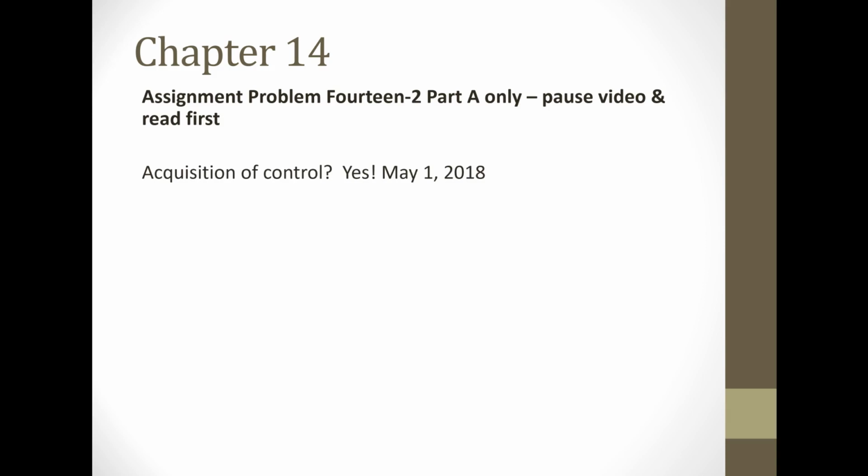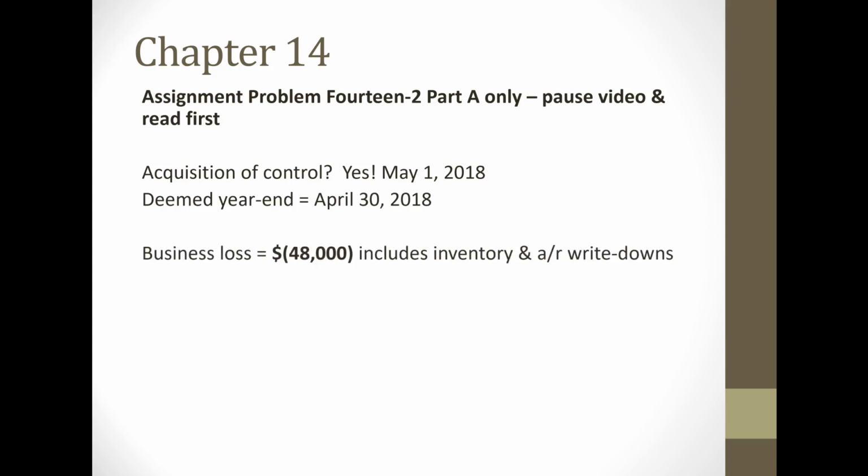Now, is there acquisition of control? Yes. There's an acquisition of control that happens on May 1st, 2018. So what that means is there's a deemed year end on the day before, which is April 30th, 2018. Now, in this question, the company currently has a business loss of $48,000, and that includes the write-downs for inventory and accounts receivable. Now, this question, Part A, wants us to utilize all available elections.